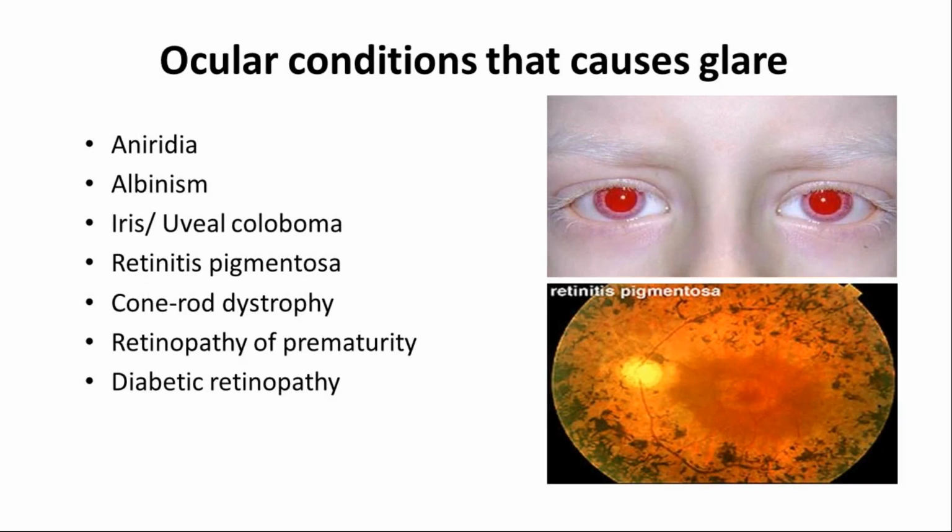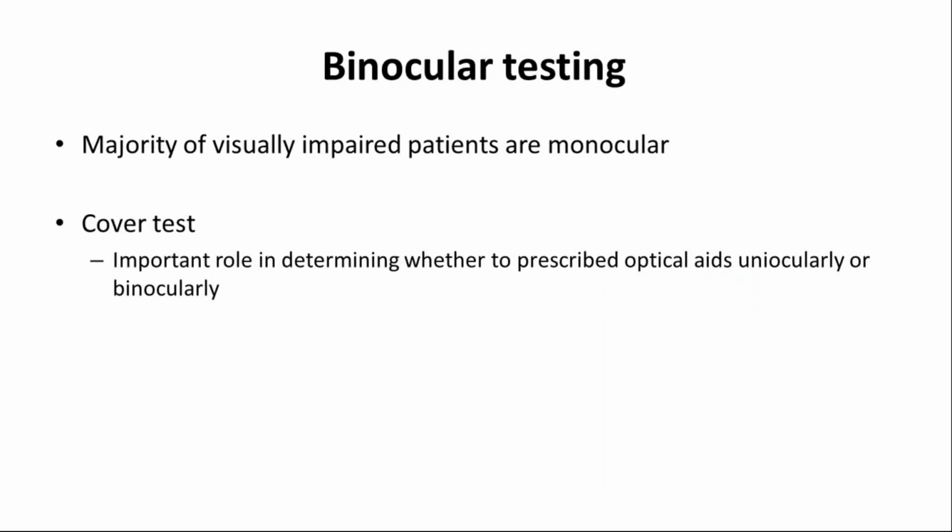Ocular conditions that cause glare are aniridia, albinism, iris uveal coloboma, retinitis pigmentosa, rod cone dystrophy, retinopathy of prematurity, diabetic retinopathy.